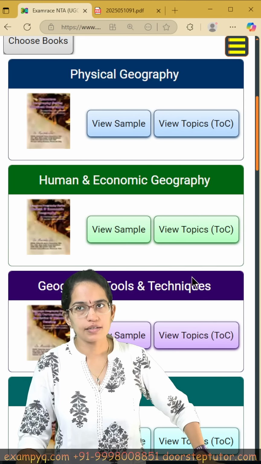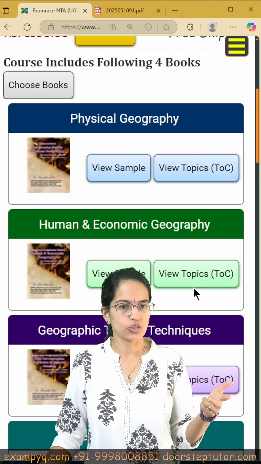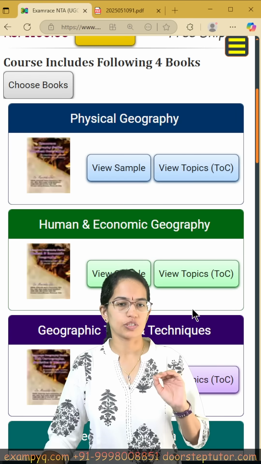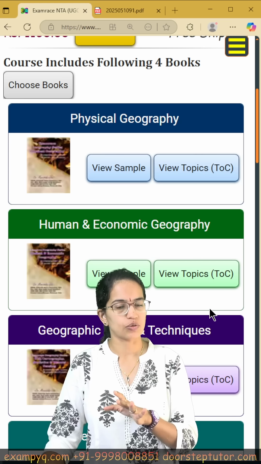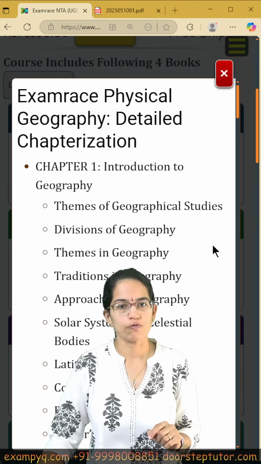So, our study material comes under 4 books. It's Physical Geography, Human and Economic Geography, India Geography, and the geographical techniques, which includes GIS, remote sensing, as well as cartography and projection. So, now, what are the topics that you must prepare for your forthcoming examination?